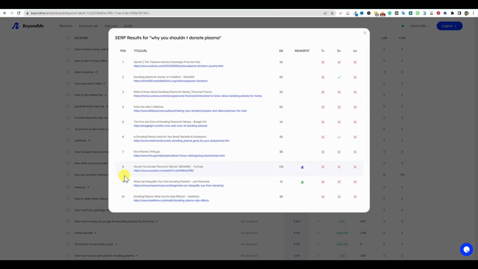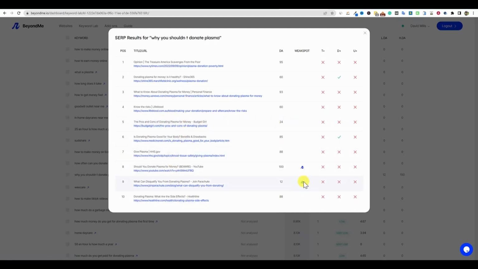View SERP result, we can click that and it's going to iframe over and let us know what's going on. So that DA12 right here somehow is ranking. That is kind of crazy, right? That you have this DA12 that's surrounded, and there is still a little bit of an opportunity right over here, Budget Girl. That means that is a site like mine that is ranked 24.